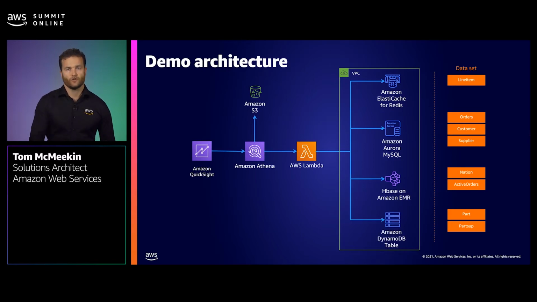Now today we're going to show you 3 demos. In the first demo, you'll see how easy it is to federate to our parts and part supplier data sets stored on Amazon DynamoDB to Amazon Athena. Athena Federated Query provides our query engine that is able to query the distributed data sets through a single interface. Now in a second demo, you will see how UDFs hosted on AWS Lambda can provide data redaction of customer-sensitive information. And then finally, you will see how easy it is to perform machine learning inference from Athena using SQL for detection of anomalous orders made by our customers.